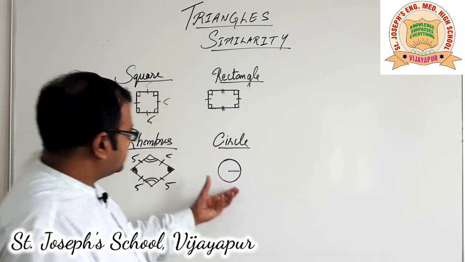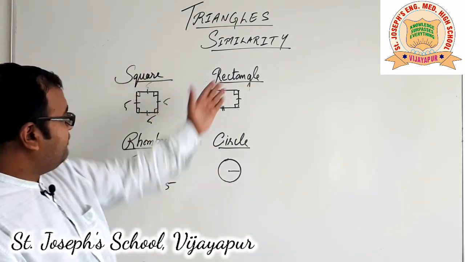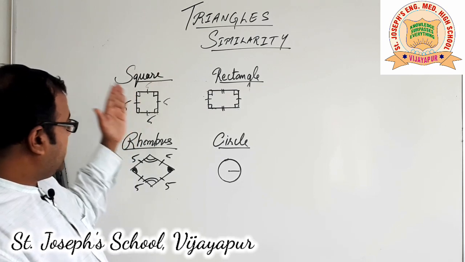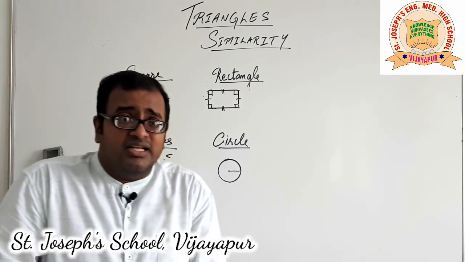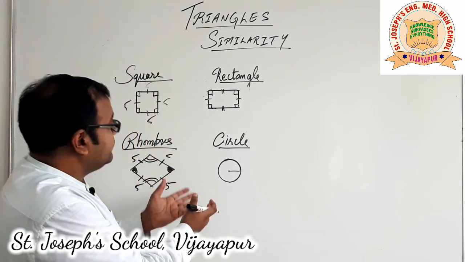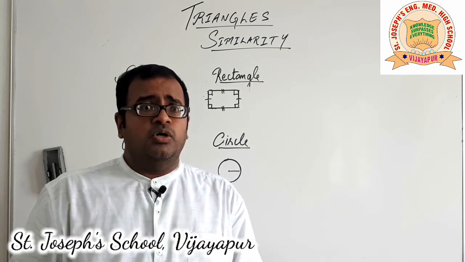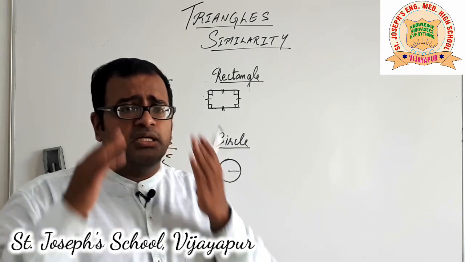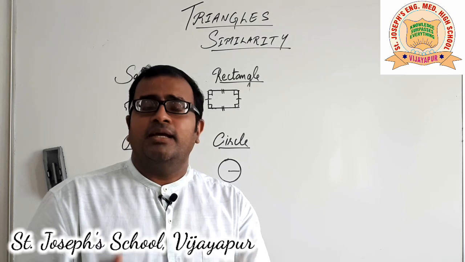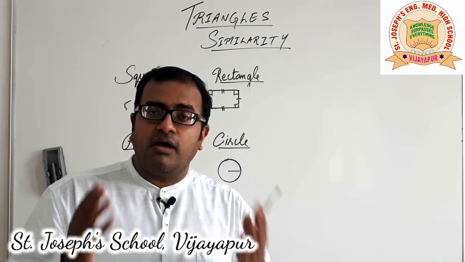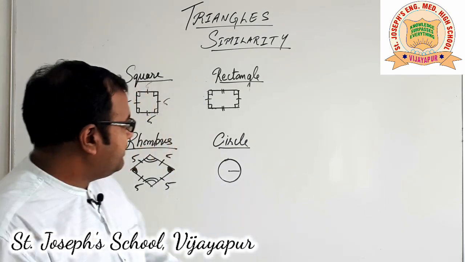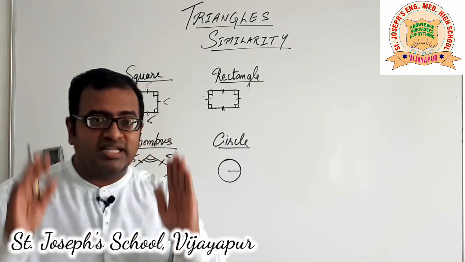When it comes to the circle especially, if you compare any one of these, the rectangle or square or rhombus with a circle, clearly they are not similar. So now what should be the basis on which we can say the two figures are similar? Coming to the circle, the argument stays fixed.